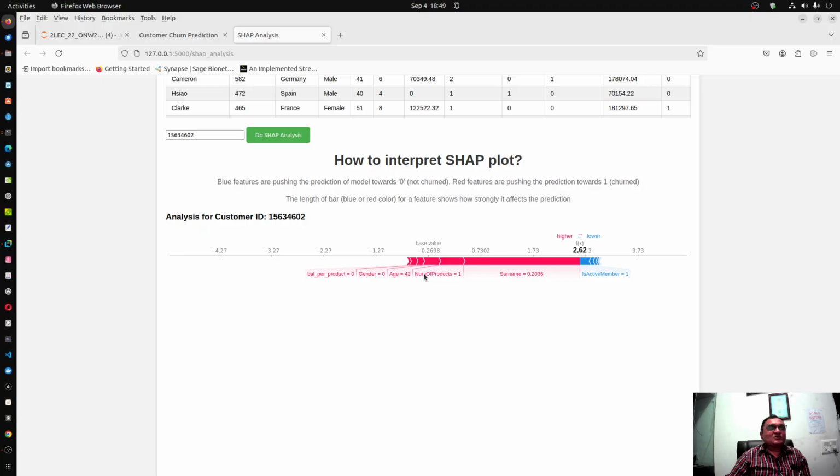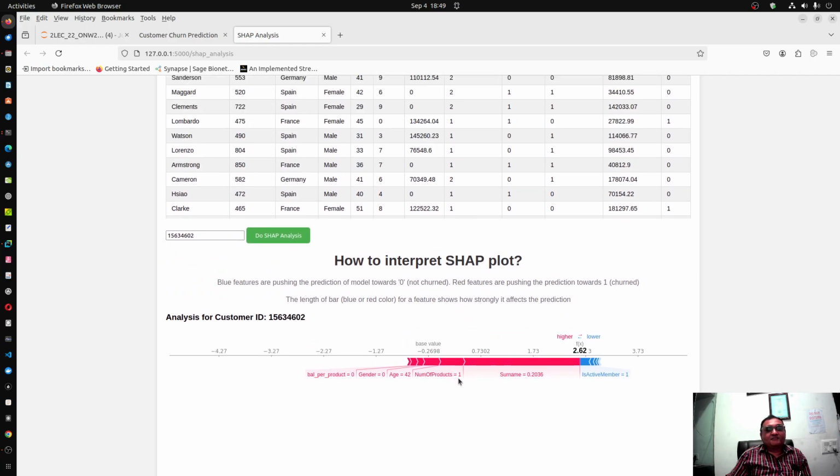And the reason is clear: customers can easily start banking with other banks just by closing one account, and that is the reason why bank salesmen or managers go on pitching you to buy another product.